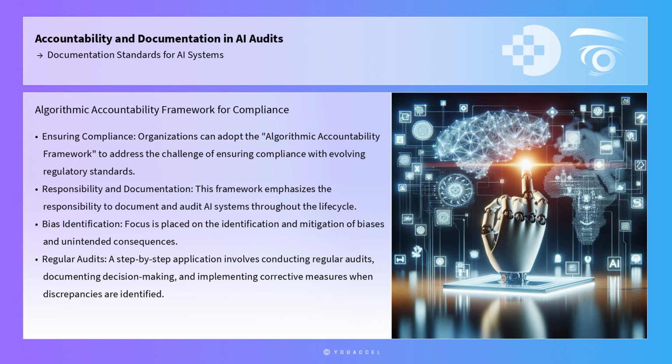This framework emphasizes the responsibility of organizations to document and audit their AI systems throughout the lifecycle, focusing on the identification and mitigation of biases and unintended consequences. A step-by-step application of this framework involves conducting regular audits, documenting decision-making processes, and implementing corrective measures when discrepancies are identified. By adhering to this framework, organizations can demonstrate their commitment to ethical AI practices and enhance accountability.